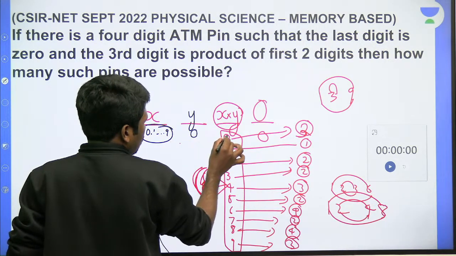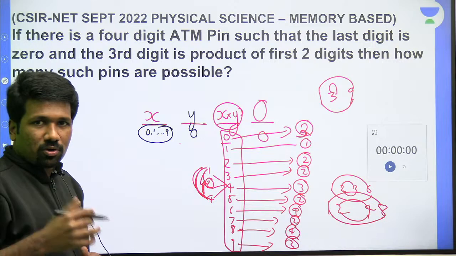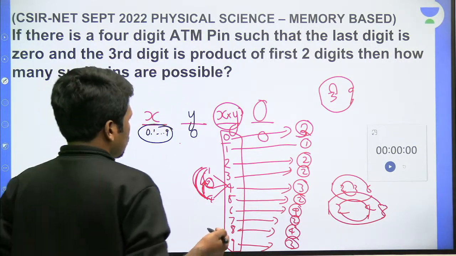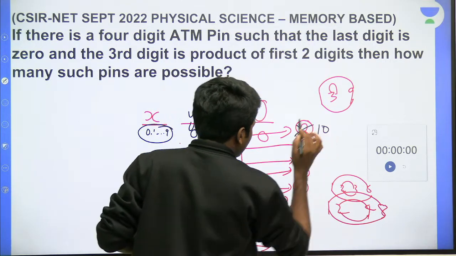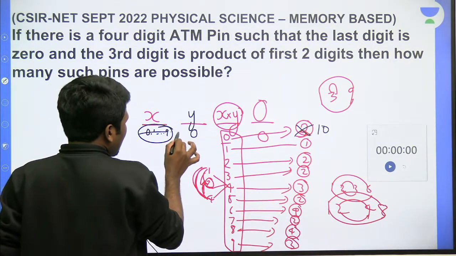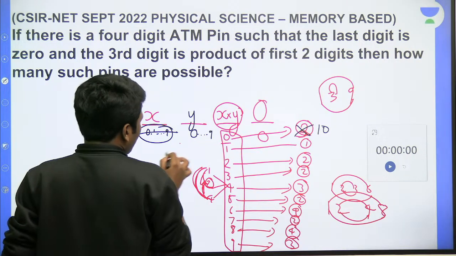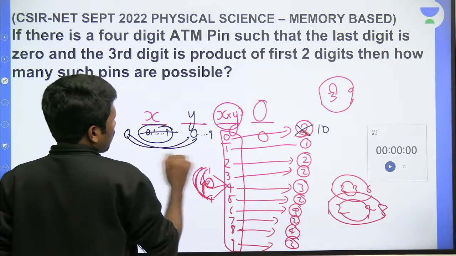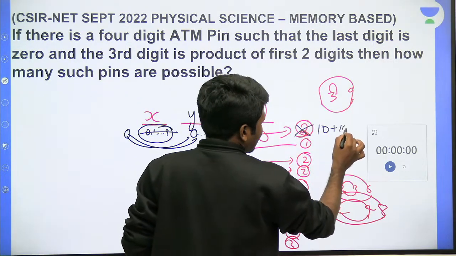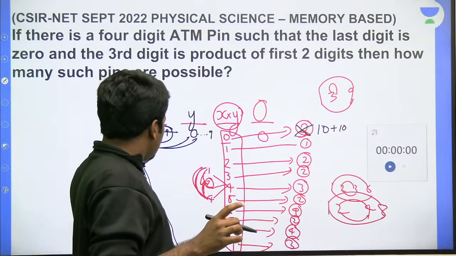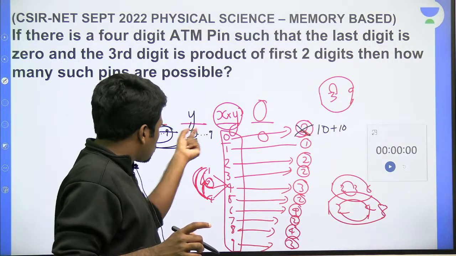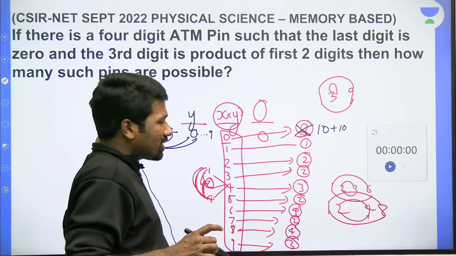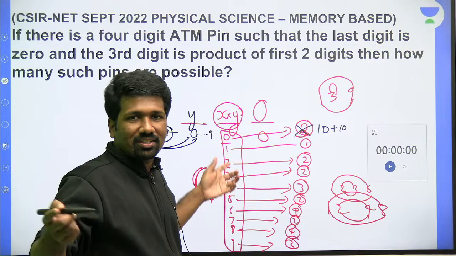If y is 0, that will give you product 0, right? 0 into 0, 1 into 0, 2 into 0, 3 into 0, 4 into 0, up to 9 into 0. That itself is 10 possibilities. Then for any y from 0 to 9, x can be 0, so 0 into 0, 0 into 1, all of those are 0. That is 10 plus 10, but remember one thing: taking x as 0 and y as 0, and taking y as 0 and x as 0, both are not different, that is the same case.